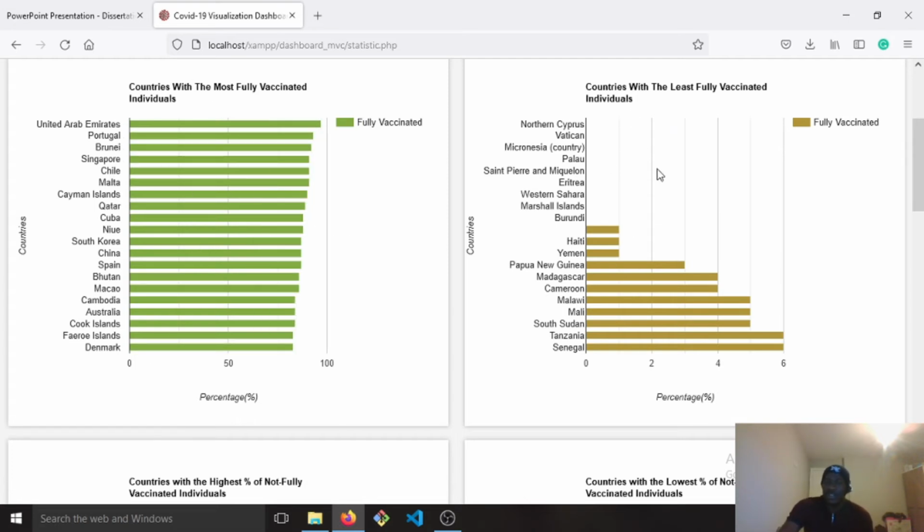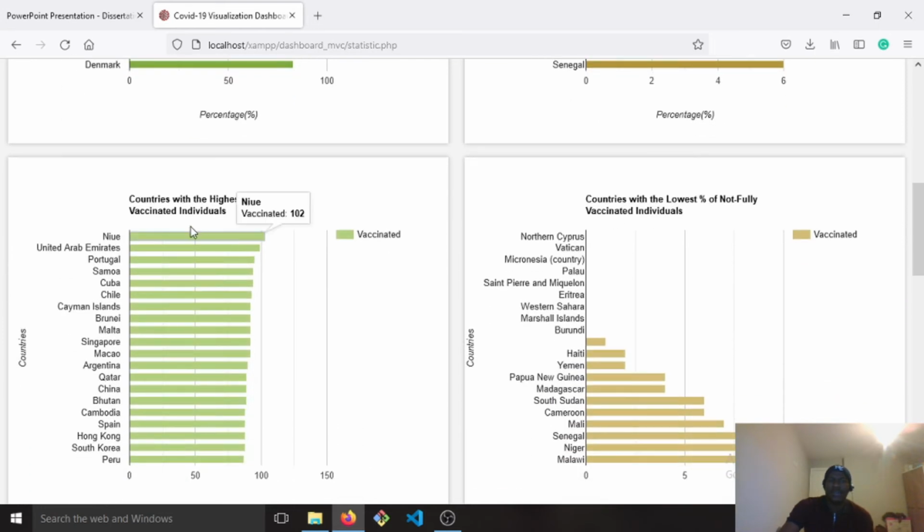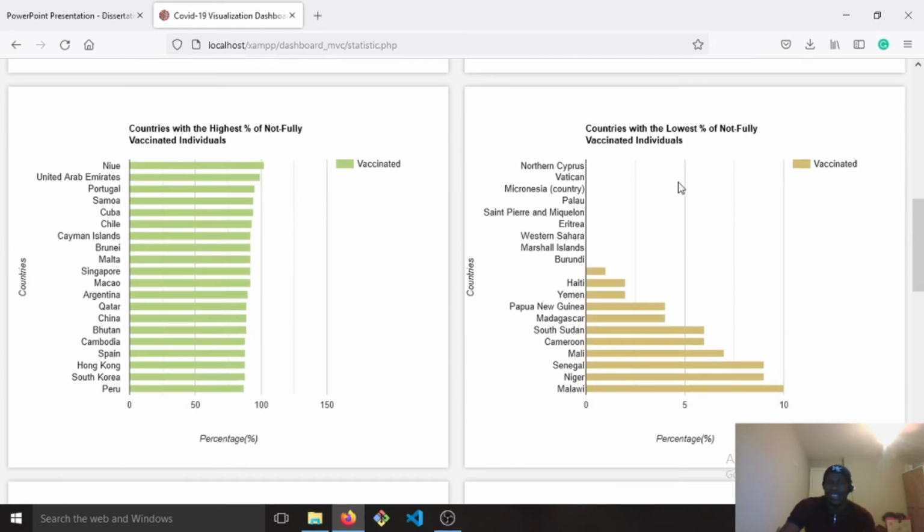This gives you the countries with the least number of fully vaccinated individuals, and we can see that it's predominantly dominated by underdeveloped countries. Then this also gives you the countries with the highest number of not fully vaccinated individuals. So also this gives you the countries with the lowest number of not fully vaccinated individuals, which is also dominated by underdeveloped countries.